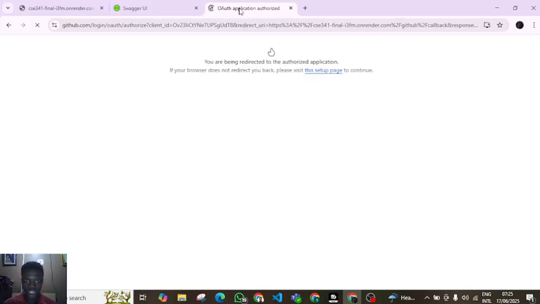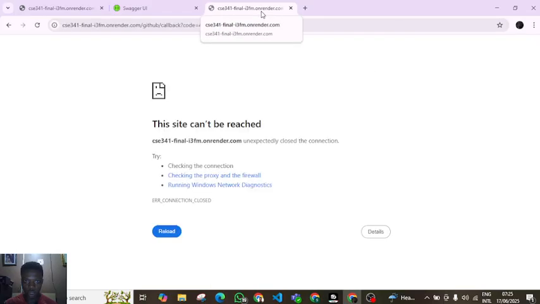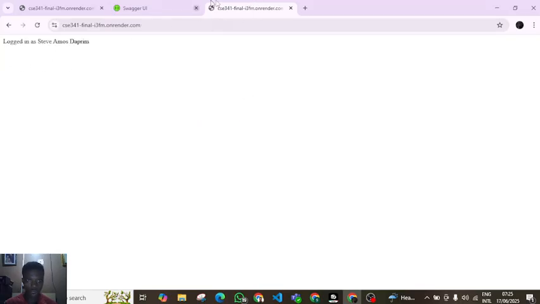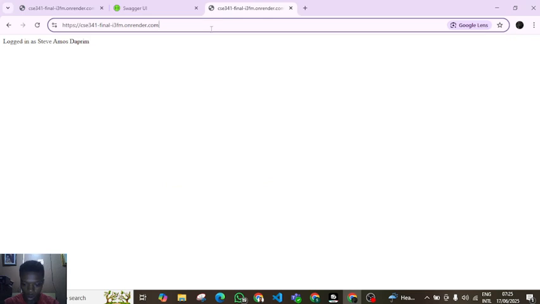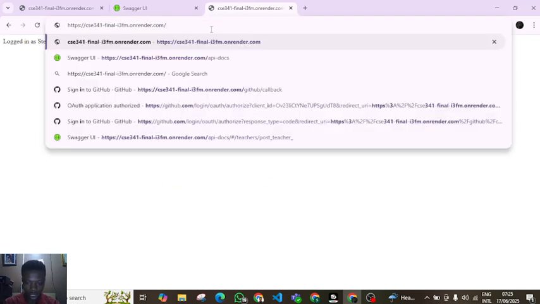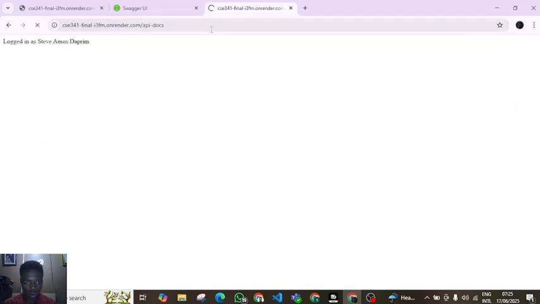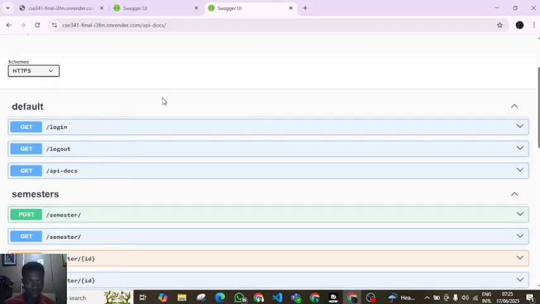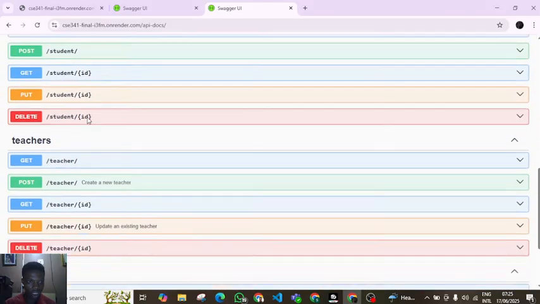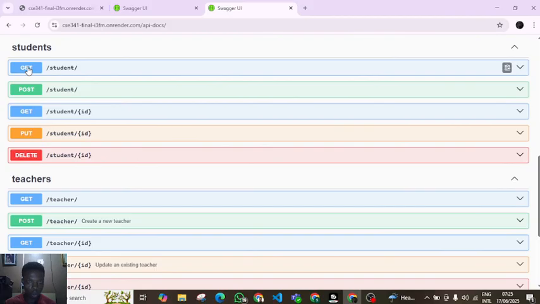So you can see that OAuth authorization is opening up here. Okay, I'm having network issues. Okay, now it's okay, it worked out. Logged in as Steve Amos Daprim, that is my account. Okay, so now I'm logged in. Now I can go ahead and try now /API docs. Now I can go ahead and try the get, the post, and everything is going to work.